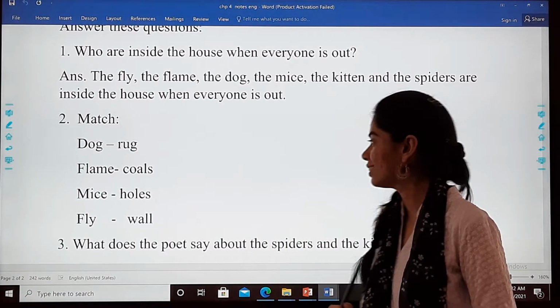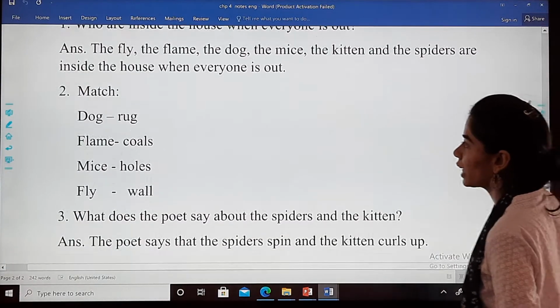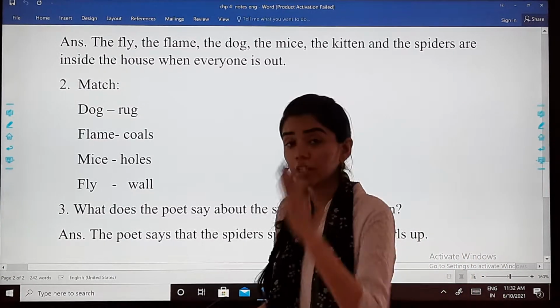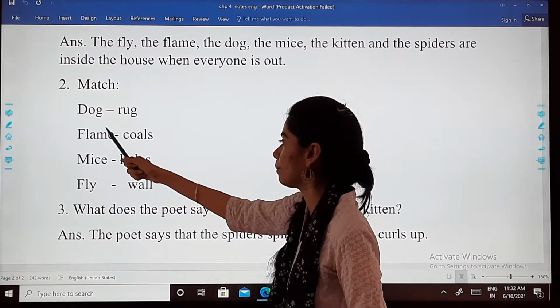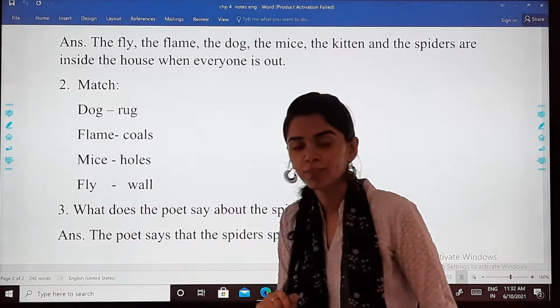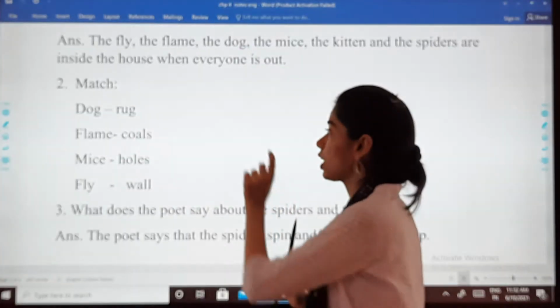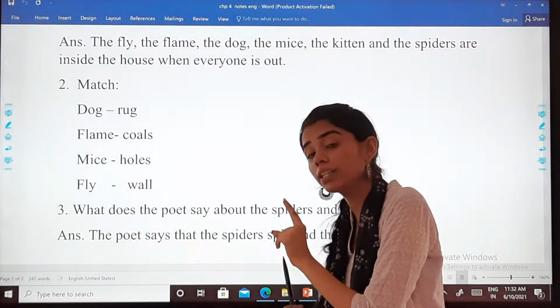Is that clear? Then question number 2 is match. There were options given to you: dog, flame, mice and fly. You have to match them accordingly. I have given the answers.